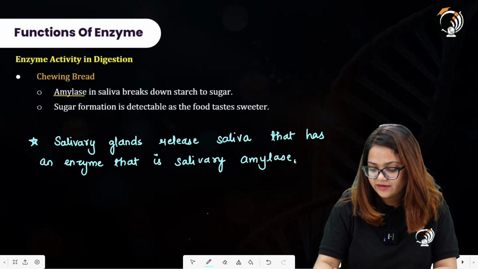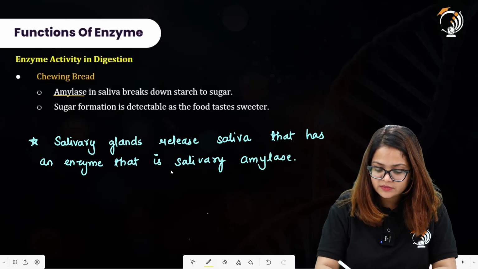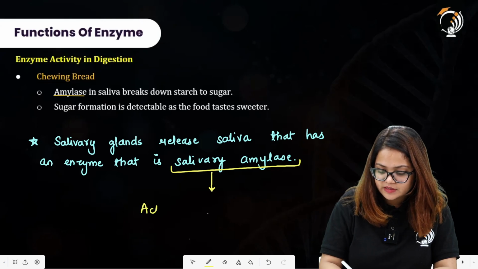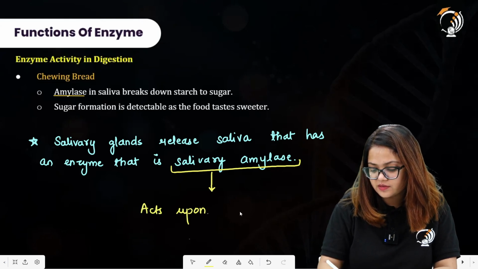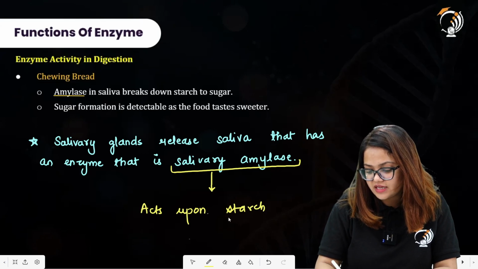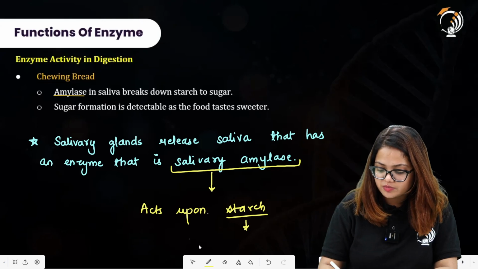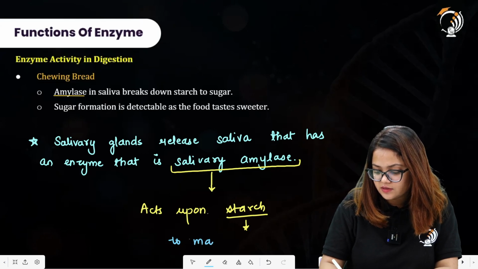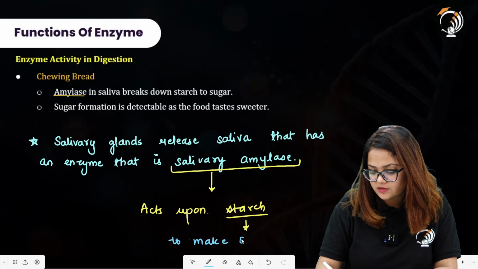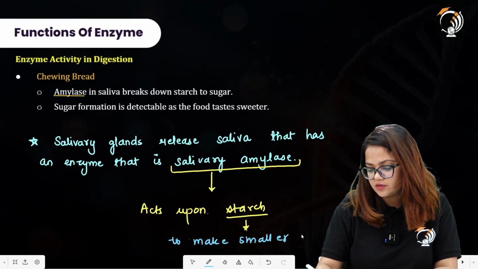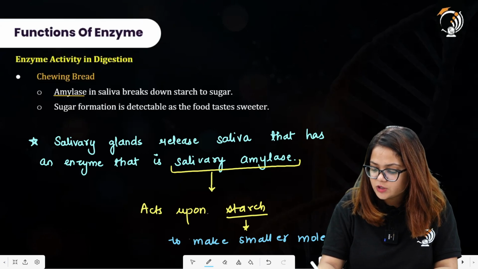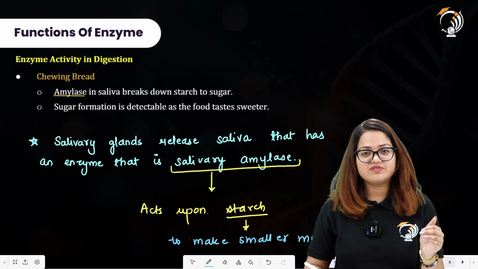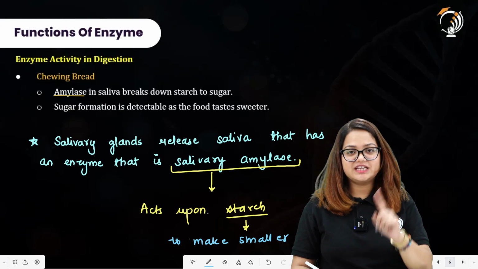What does this enzyme do? Salivary amylase acts upon starch and breaks this starch into smaller molecules. You can also remember the name: this starch is broken down into maltose by the action of salivary amylase present in the saliva, secreted by salivary glands.